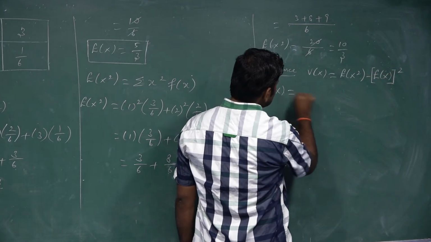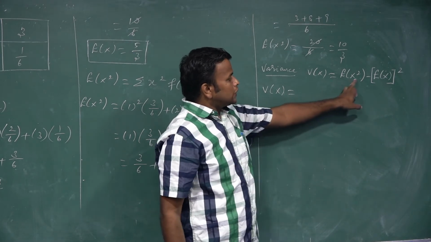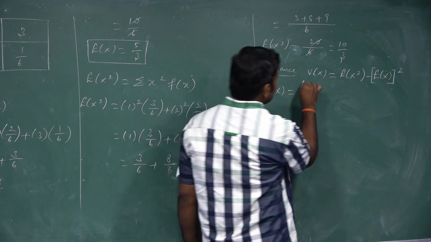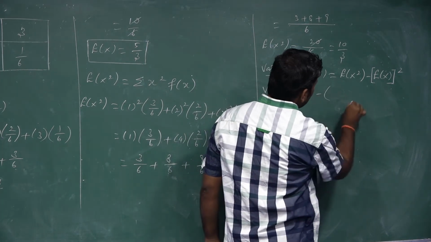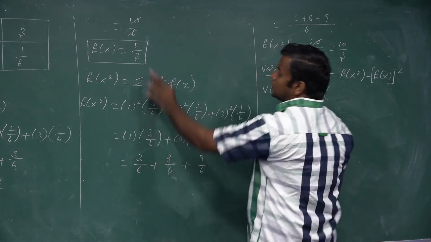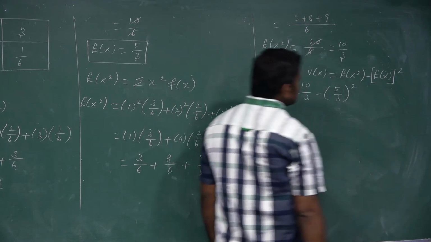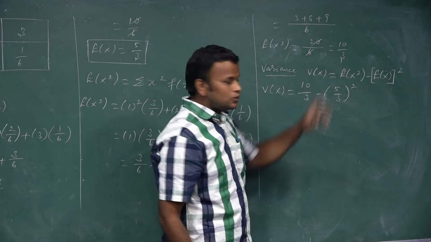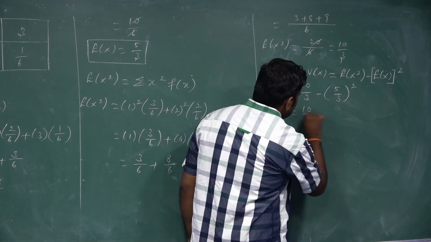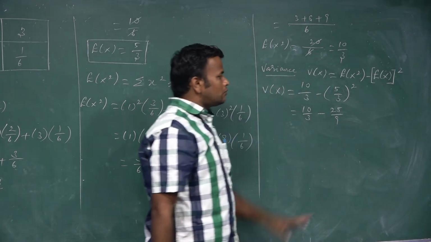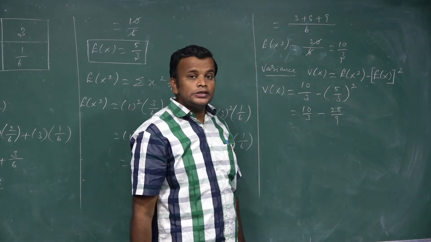So V of x is equal to E of x square minus E of x the whole square. E of x square value is 10 by 3, and E of x value is 5 by 3, but squares are needed, so 5 by 3 the whole square. That is 10 by 3 minus 5 by 3 the whole square. 5 square is 25, 3 square is 9.